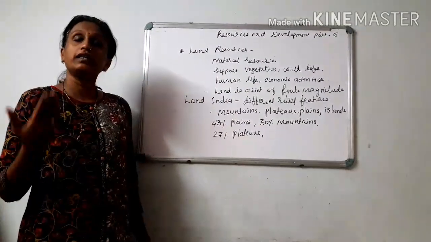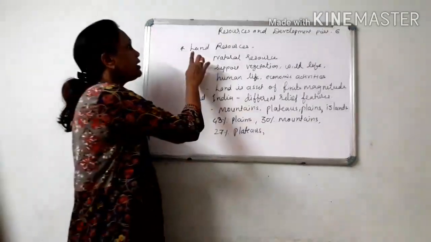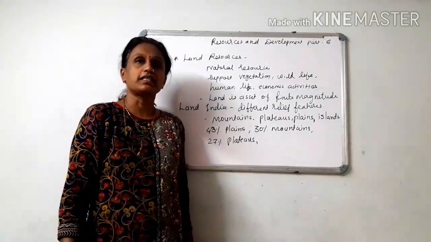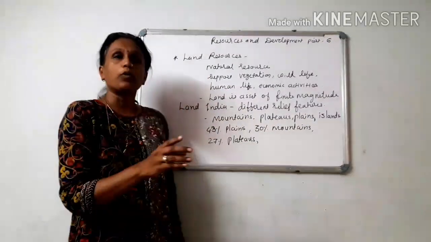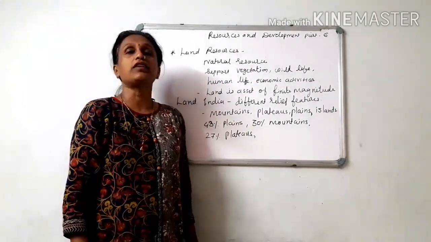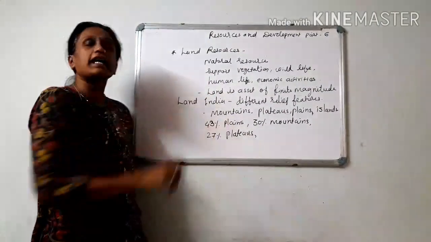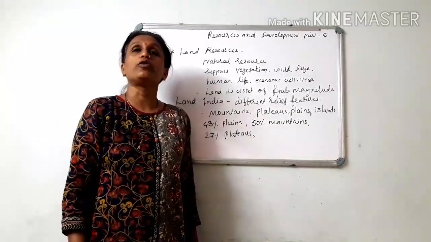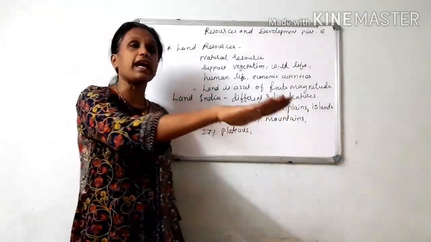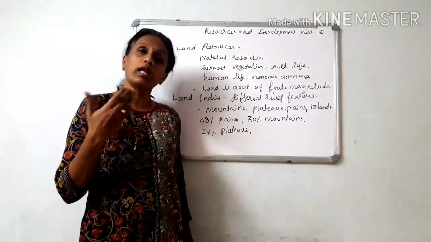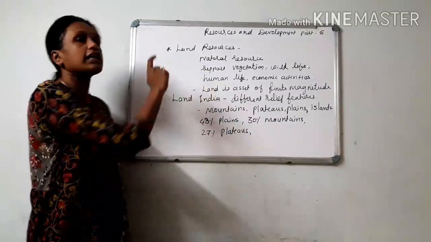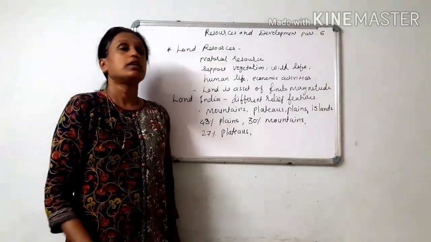So in this Part 6, let us see the importance of land resources. All of you know that land is a natural resource. Land supports vegetation, wildlife, human life and economic activities as well. Land is an asset of finite magnitude. It means we cannot increase land. Whatever limited land is available, we have to perform all our economic activity on that limited land. So, land resource is an important resource.